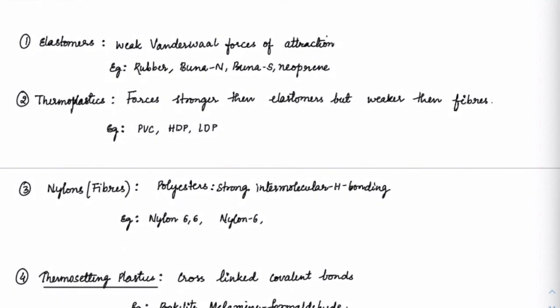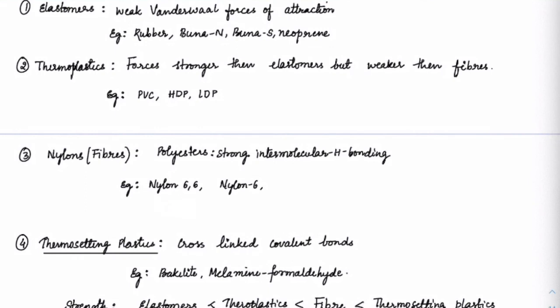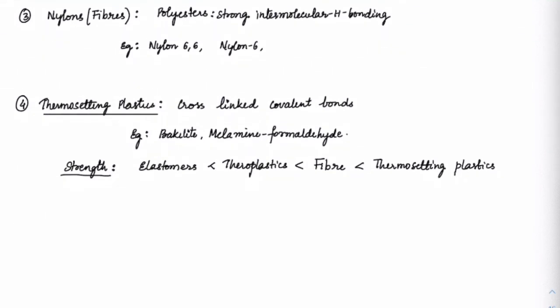They will have very strong hydrogen bonding, because you have carbon-carbon bonds as a straight chain, and if the molecules come very close to each other, they will have strong intermolecular hydrogen bonding also. So nylon 6,6, nylon 6, these are polyamides. I guess all of you got this, right?